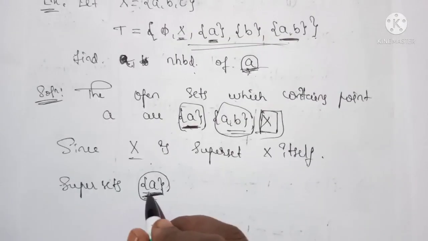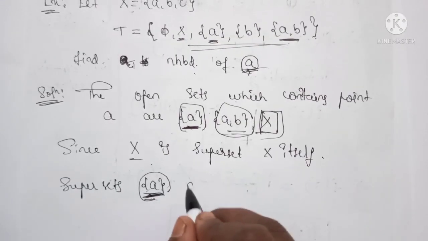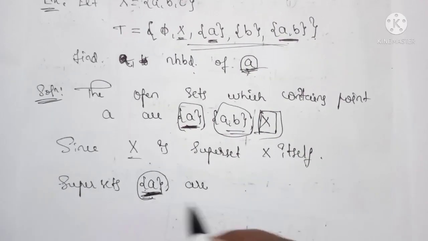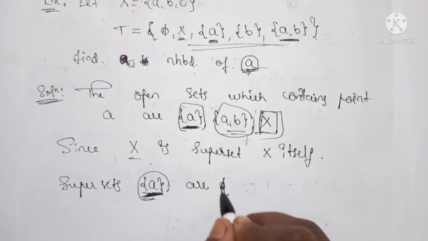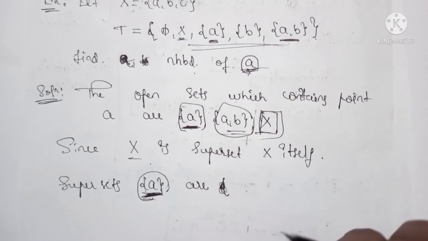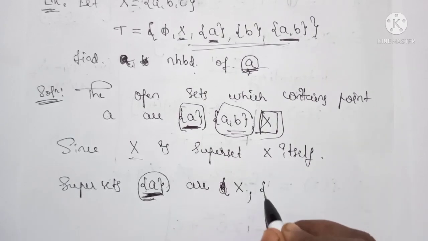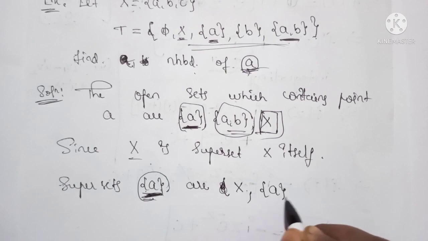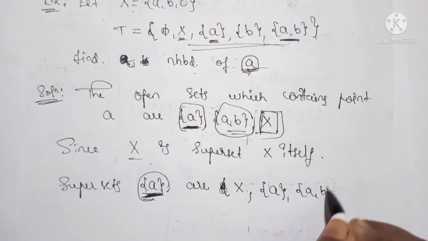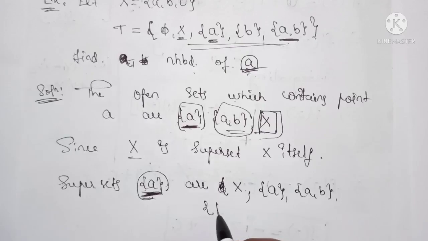Okay, so the superset of this set A is a set, it may be open or closed. So the set X, and A comma B, and it may be A comma C.